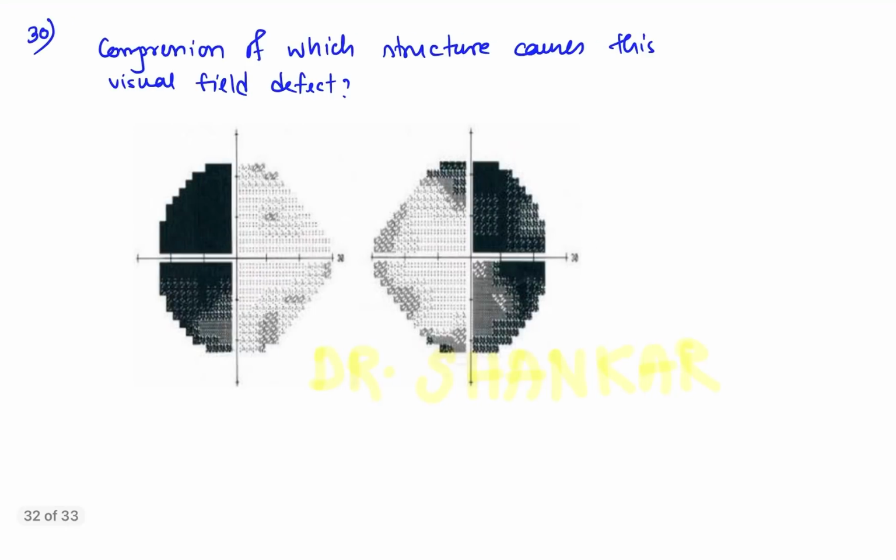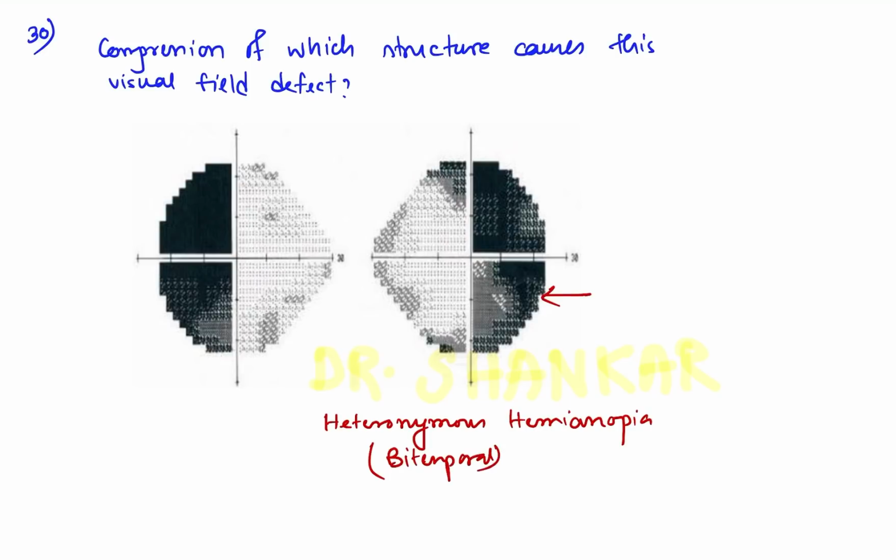Coming to question number 30, compression of which structure causes this visual defect? As you can see, this visual defect is heteronymous hemianopia, also popularly known as bitemporal hemianopia. See the temporal side vision loss in both eyes.